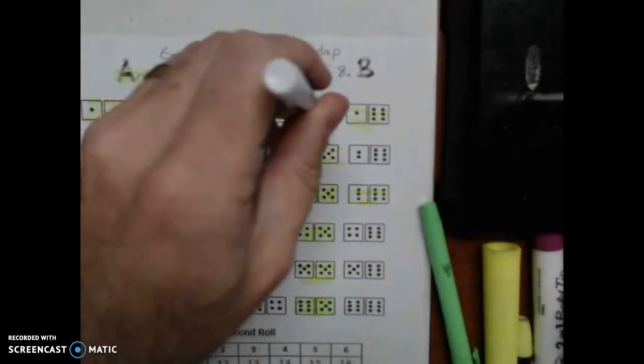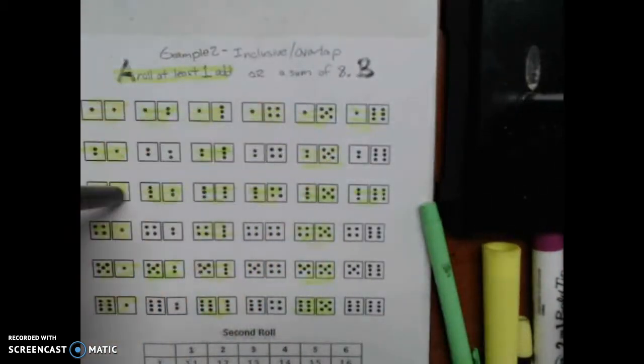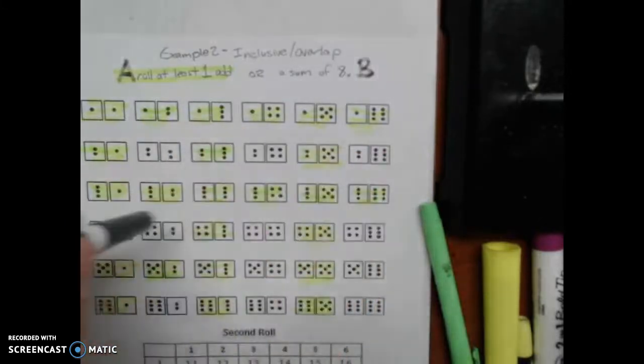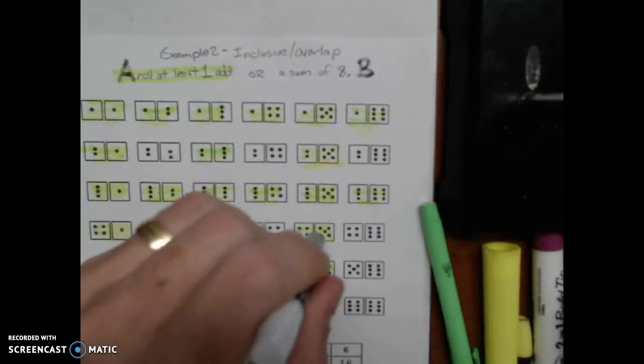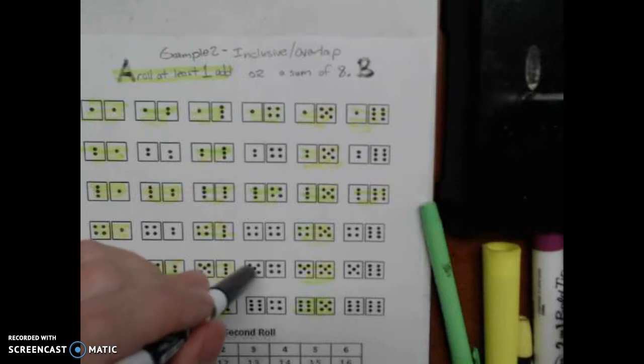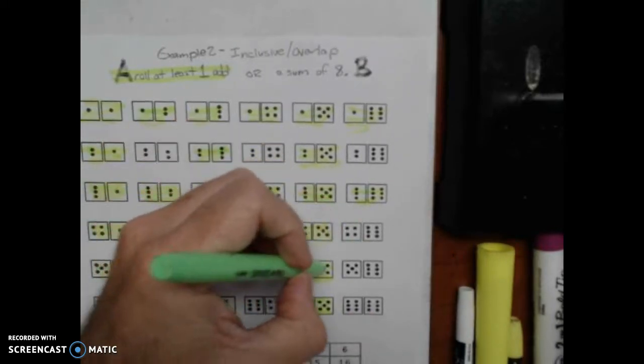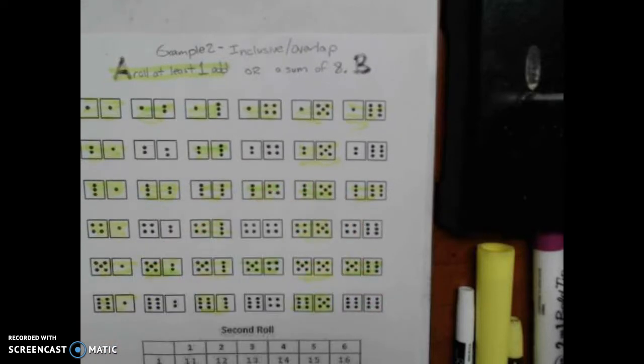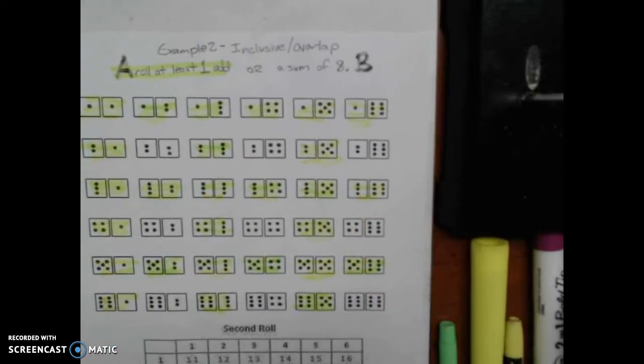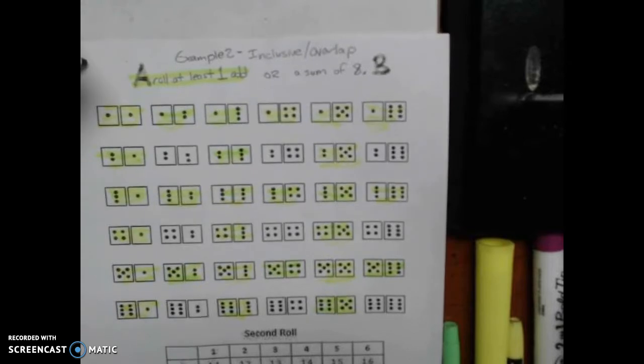We got 1, 2, 3, 4, 5, 6, 7, 8, 9, 10, 11, 12, 13, 14, 15, 16, 17, 18, 19, 20, 21, 22, 23, 24, 25, 26, 27. 27 is what I get there out of the 36.